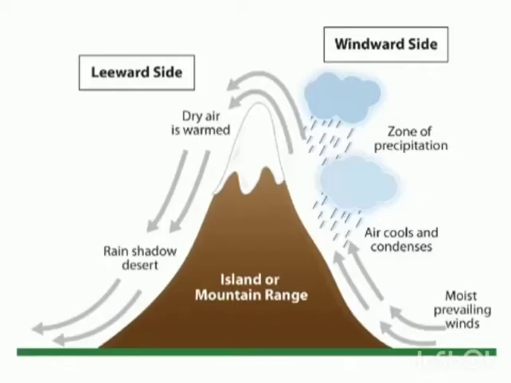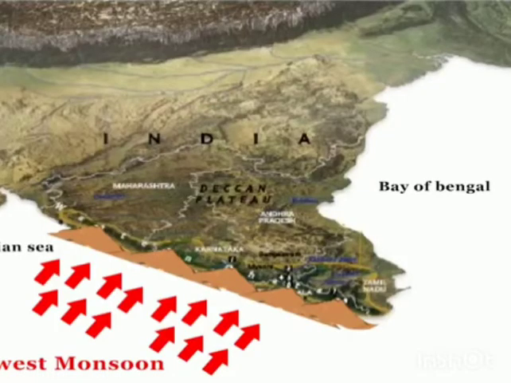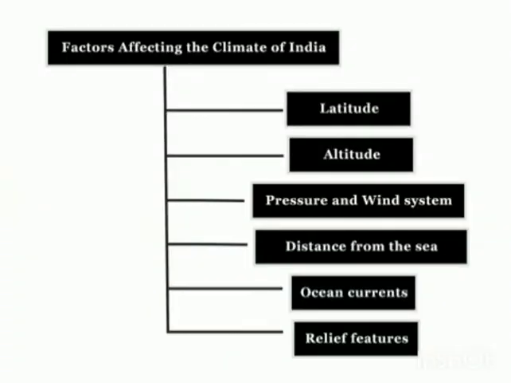High mountains act as barriers for cold or hot winds, just like we have the Himalayas that protect us from the cold chilly wind of the Arctic. And it is also due to these mountains that precipitation takes place. One such example would be the mountains of Western Ghats that lie in the path of the rain-bearing southwest monsoon winds. So these were the 6 factors that affect the climate of India, not just India, any place on earth.